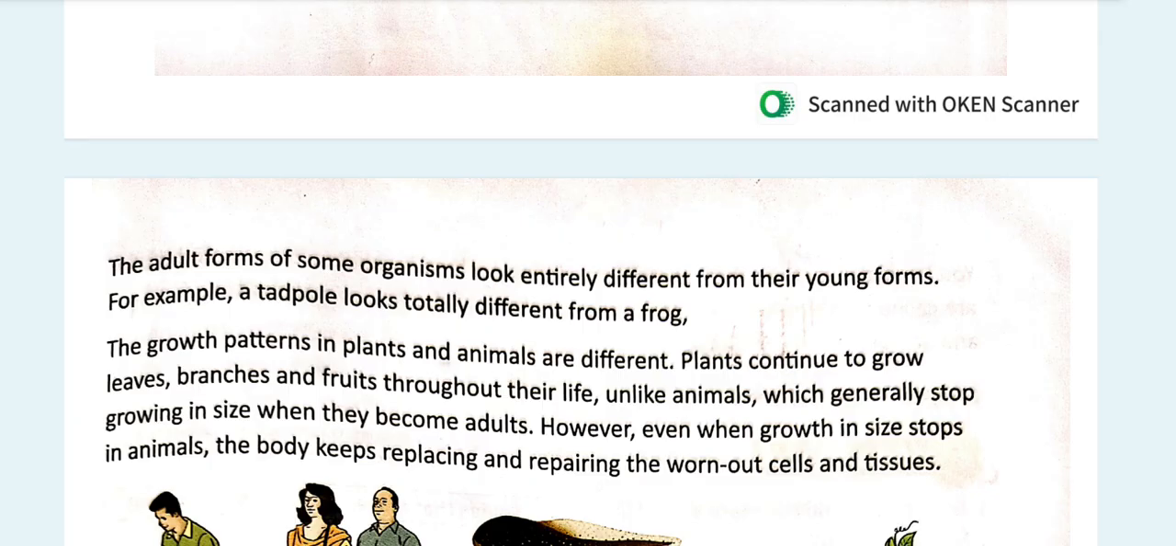Unlike plants, animals generally stop growing in size after some time, and they become adults and the growth in size stops in animals, and their body keeps replacing and repairing its worn out cells and tissues and all of that. So plants are different from humans and animals, but they are living beings as well.